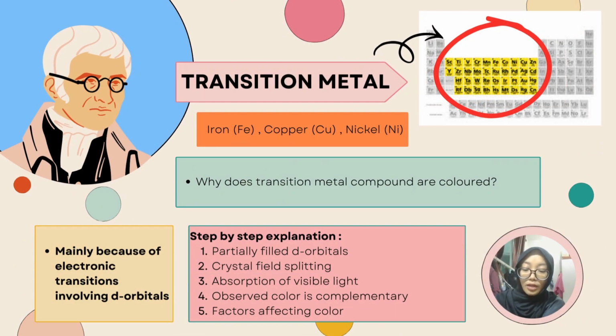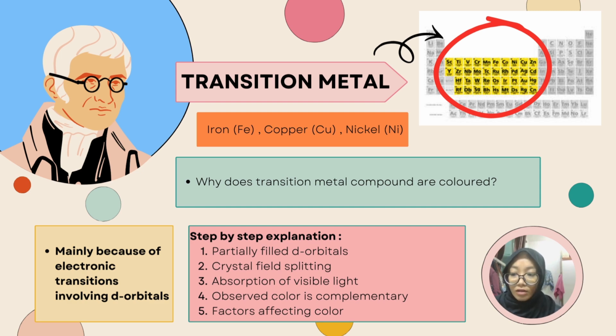Next, I'm going to explain the reason why transition metal compounds are colored. It is mainly because of electronic transitions involving d orbitals. Here's the step-by-step explanation. The first one is partially filled d orbitals. Transition metals usually have partially filled d orbitals, which is essential for color. Ions with completely filled or empty d orbitals are generally colorless.